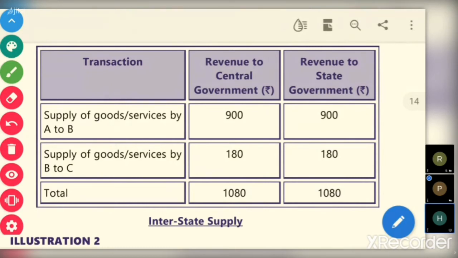Sir, the buyer will always record the value of goods and services, excluding taxes.